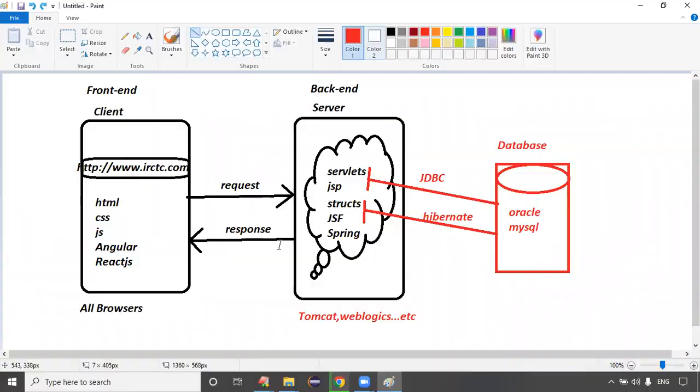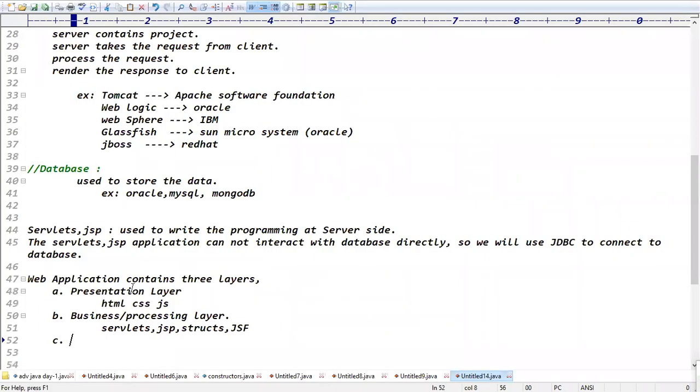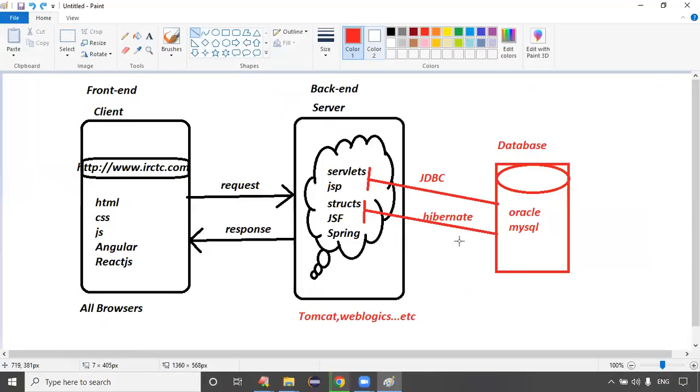The first one is the presentation layer: HTML, CSS, and JavaScript. If someone says web application, immediately we need to think of these 3 layers: client, server, and database. Advanced Java means servlets or JSP, and servlets and JSP mean server side.